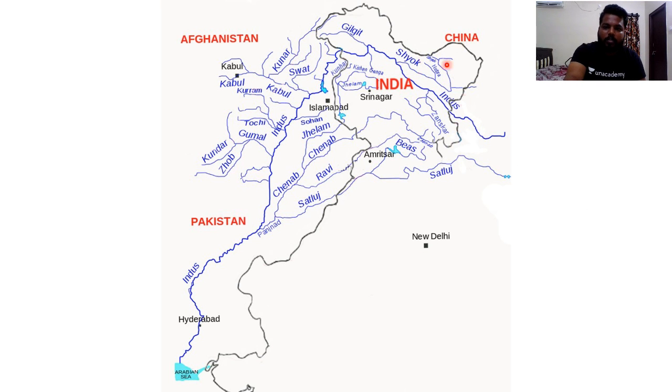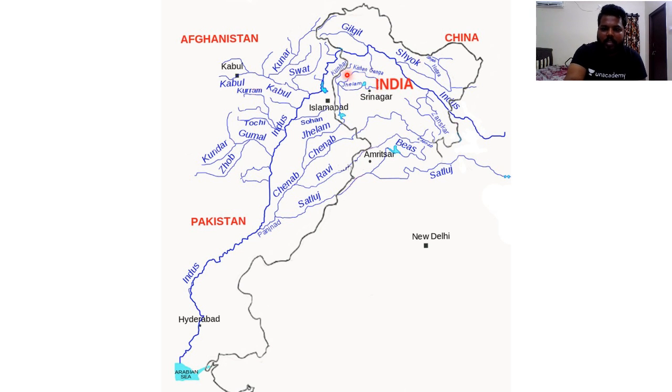Clear? If you could see here, the Indus River is originating and right away entering into India, and immediately once it enters, Dhar River joins it. Later on we have many tributaries. You can see the Shok as a tributary, and you can see the Gilgit as a tributary, and this Indus River later on enters into the plains of Pakistan, and on the plains of Pakistan many tributaries like Kabul would be one tributary which would be joining, and there are many other tributaries. So don't focus on the Pakistan side but focus on what is present on the Indian side, like Jhelum, like Kishanganga river.